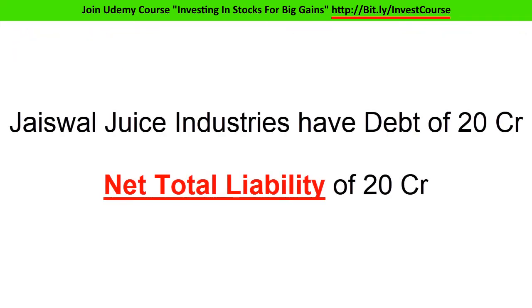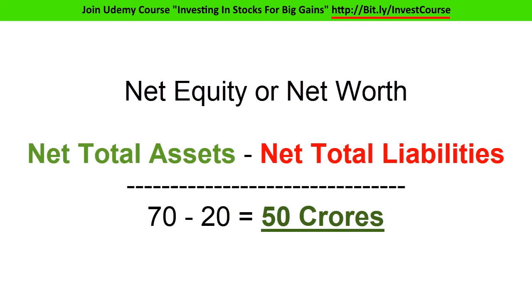Now let's assume that Jaiswal Juice Industries has a debt of 20 crore, or we can say it has a net liability of 20 crore. Having calculated net total assets and net total liability, we can calculate the net equity or net worth of Jaiswal Juice Industries. Equity or net worth equals total assets minus total liabilities. In this case, total assets are 70, total liabilities are 20, so the final answer we get is 50 crore. Now what do these 50 crore represent? It represents the amount that will be left in the hands of the business if Jaiswal Juice decides to sell all its sellable assets and pay all its debts today.